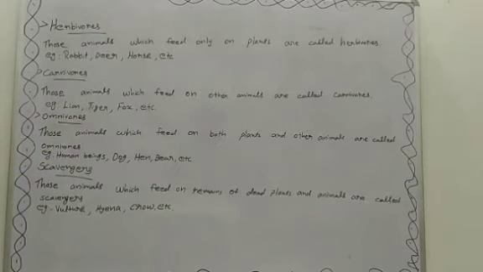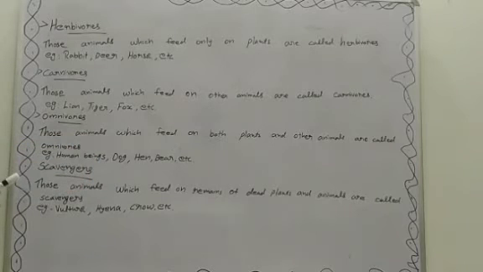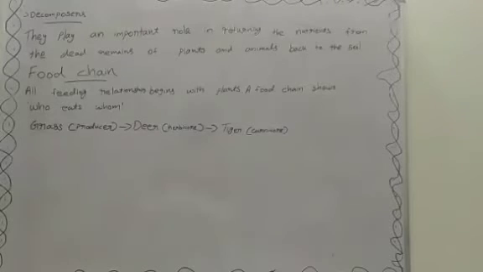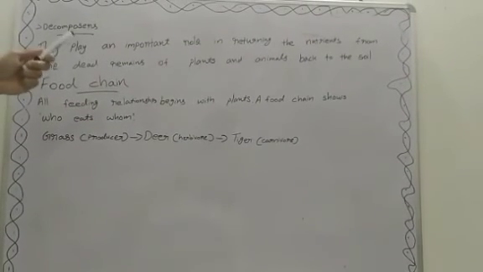Then scavengers: those animals which feed on remains of dead plants and animals are called scavengers. Example, vulture, hyena, crow, etc. Decomposers: they play an important role in returning the nutrients from the dead remains of plants and animals back to the soil. Our next topic is food chain.